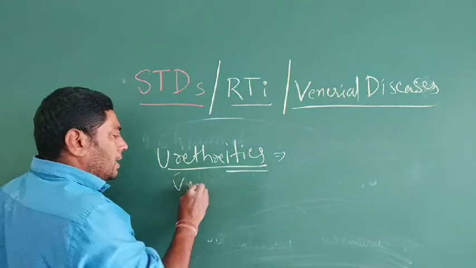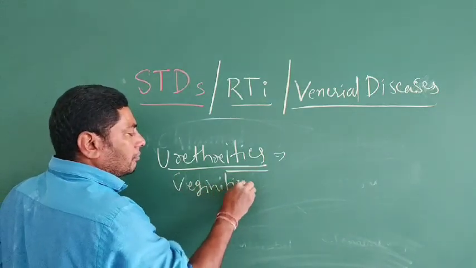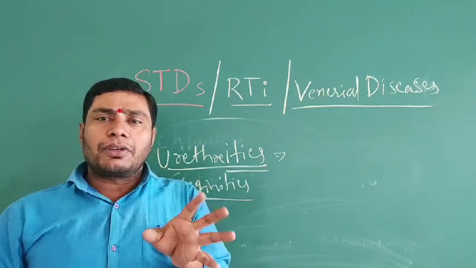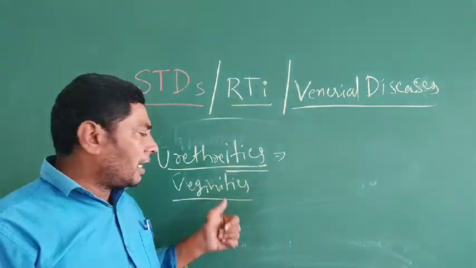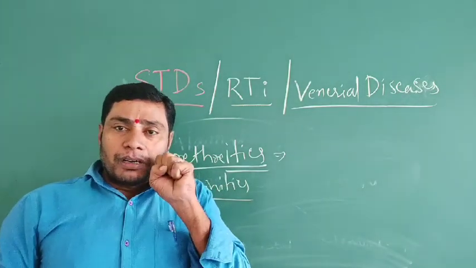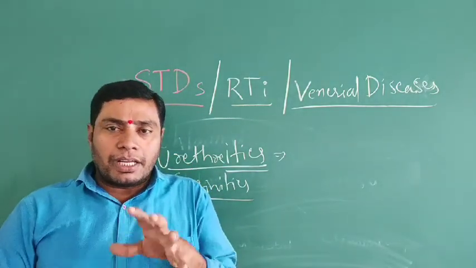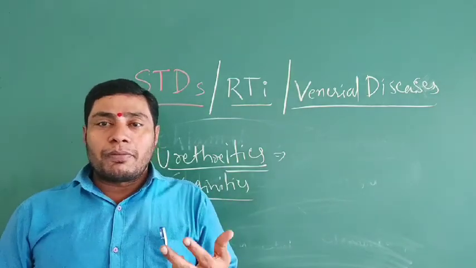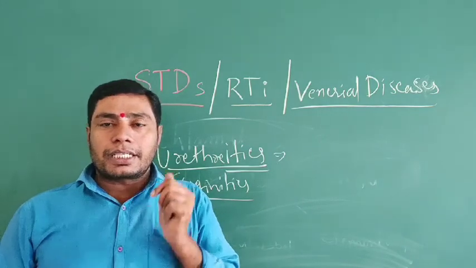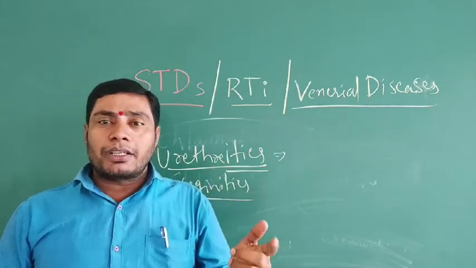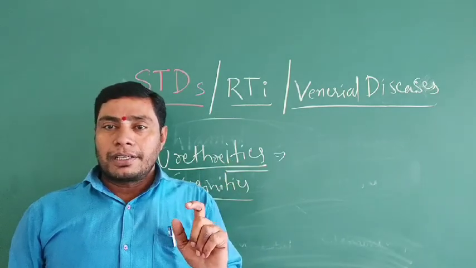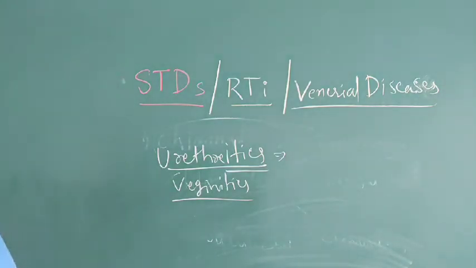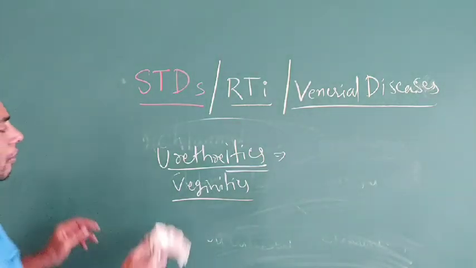And vaginitis, and prostatitis. It means the prostate gland, urethral tract and vagina will have a very painful burning sensation caused by Chlamydia trachomatis. Not only as an STD, it also affects the eye, as trachoma disease affects the eye. So that is chlamydiasis, and the second one is gonorrhea.